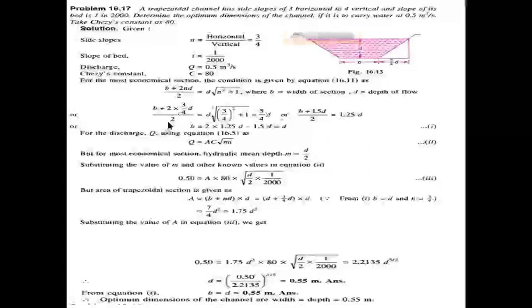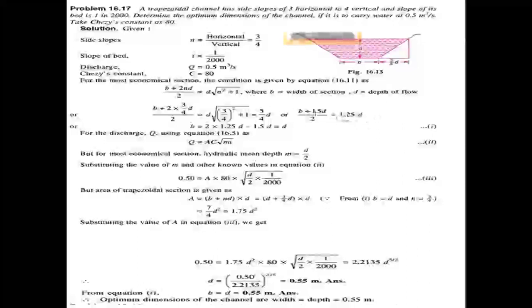So from the left side of the equality we get (b + 1.5 d)/2 equal to 1.25 d. Then b equal to 2 into 1.25 d minus 1.5 d, since the plus value goes to the right side as minus 1.5 d.